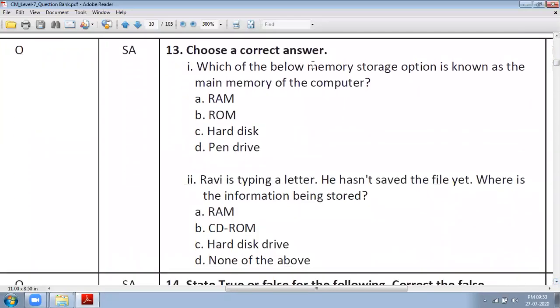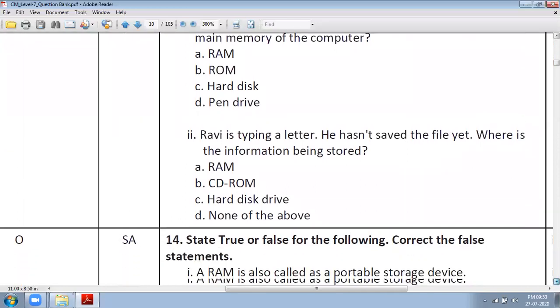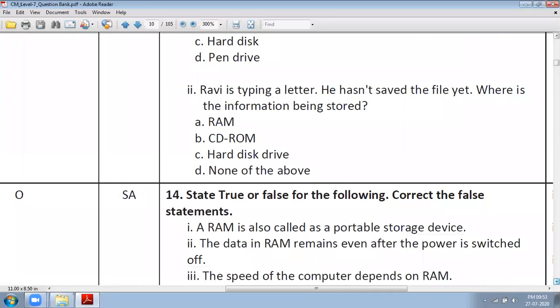Which of the below memory storage options is known as the main memory of the computer? RAM is the main memory of your computer. Ravi is typing a letter. He has not saved the file yet. Where is the information being stored? If you are not saving the file, that means your file will be stored in RAM. So, next question.